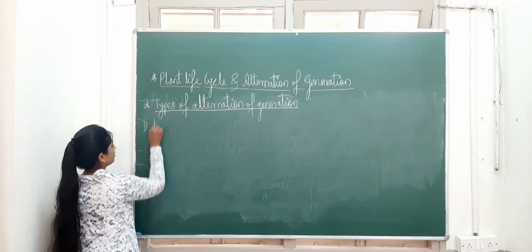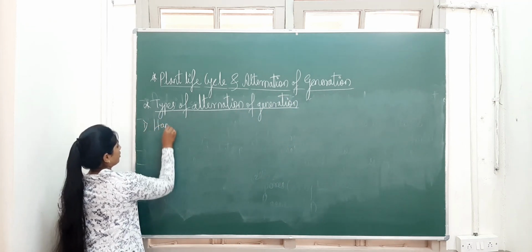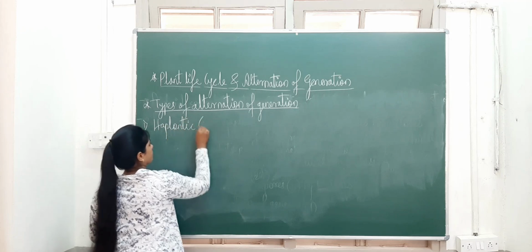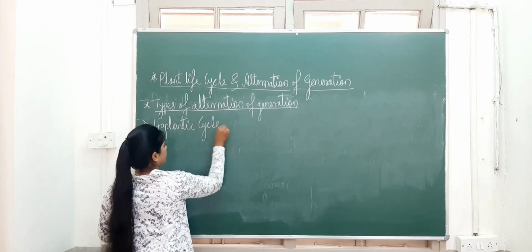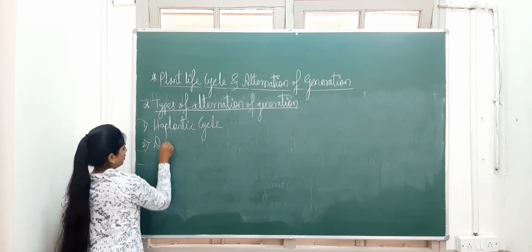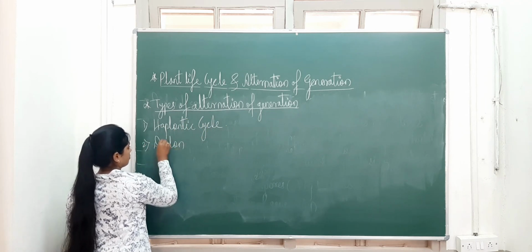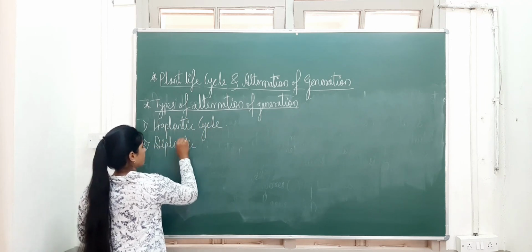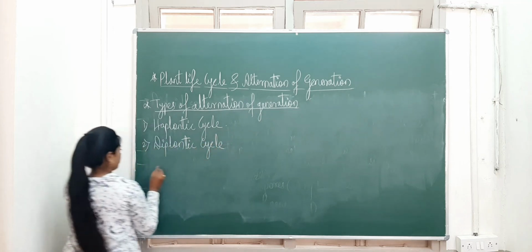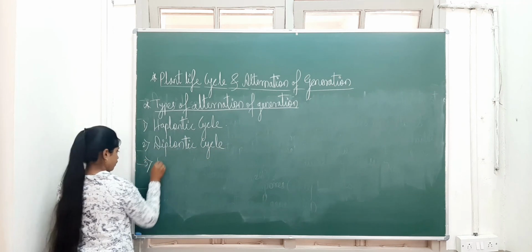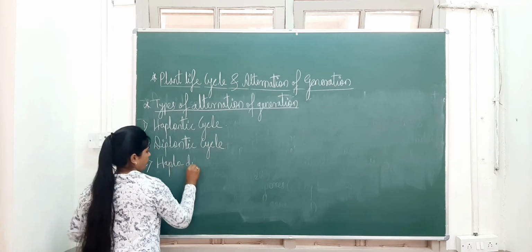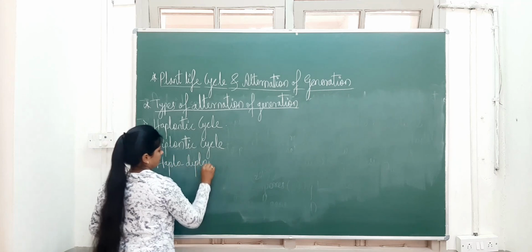The first one is the haplontic cycle, the second one is the diplontic cycle, and the third one is the haplodiplontic cycle.